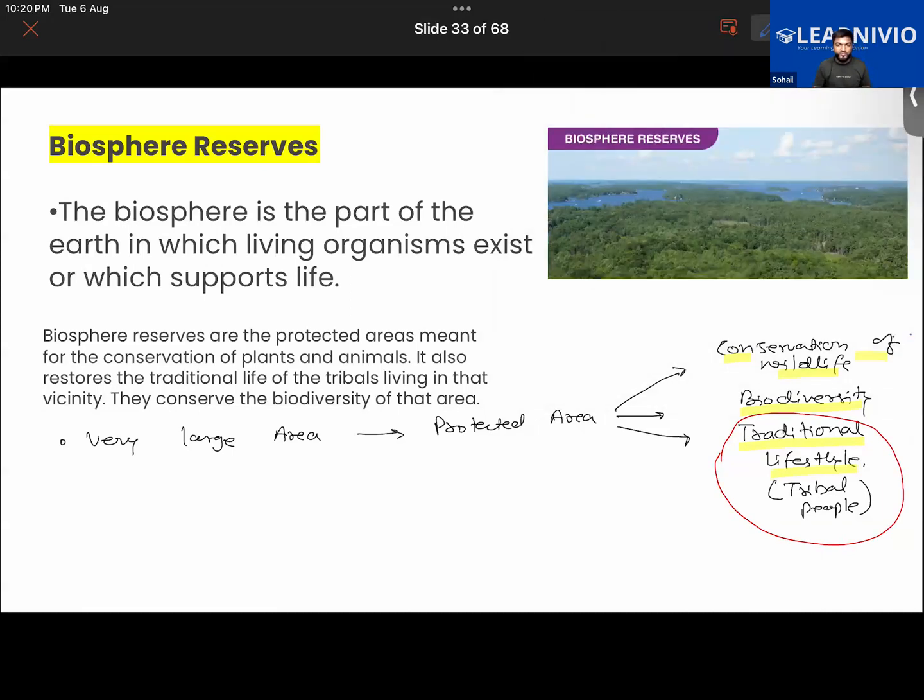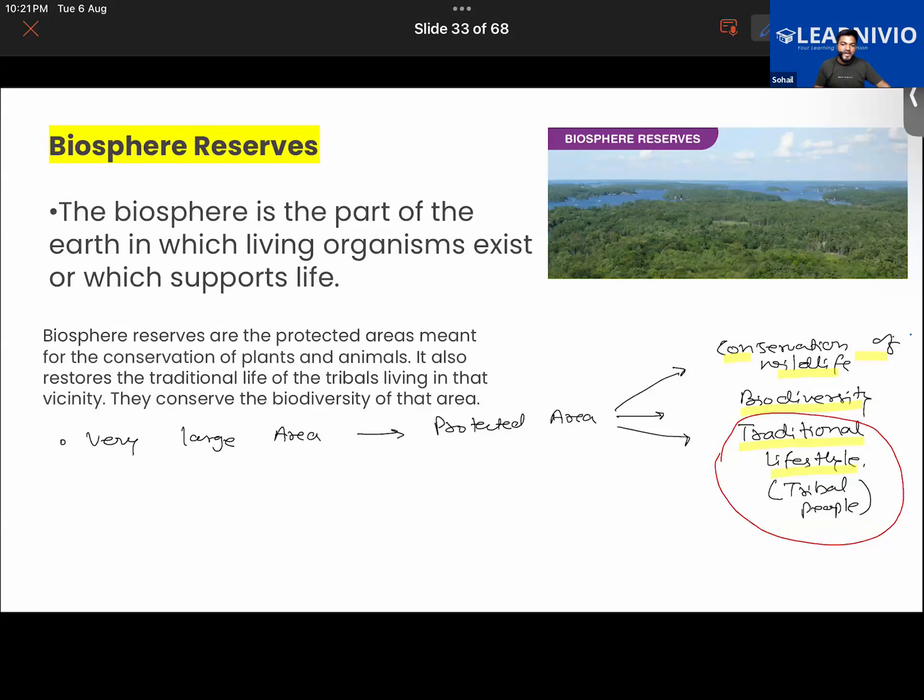Getting it, guys? Okay. Furthermore, the tribal people living in the biosphere reserve will also be helping in conserving the region and the wildlife. So it's kind of a joint work. The biosphere reserve will be jointly managed by the local people and the government.